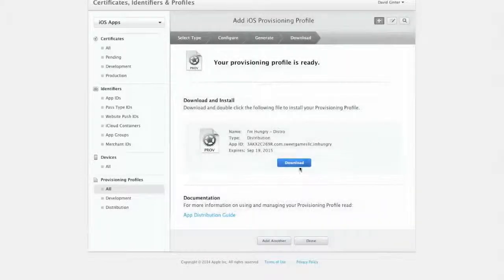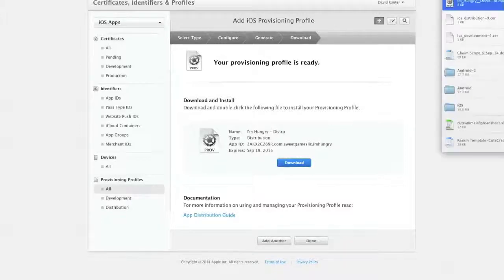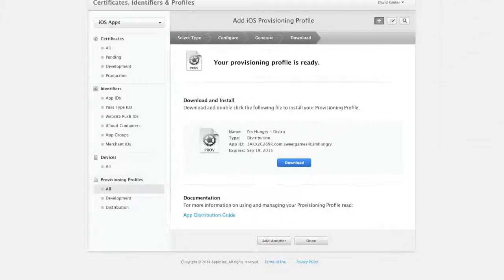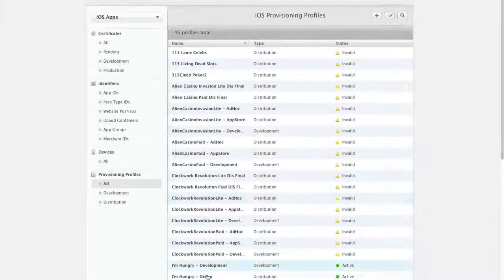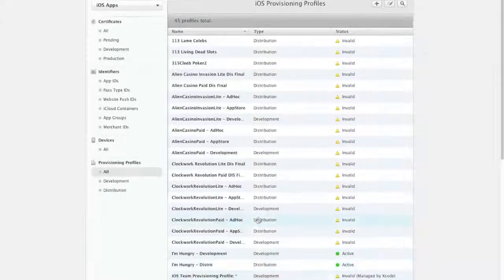Hit generate, download, and again it'll be up in your download section. Double click it, and it automatically puts it into Xcode, so you're good to go. And then click done. And they're both here, development and distro, and they're both active.